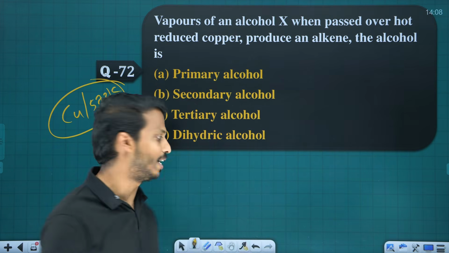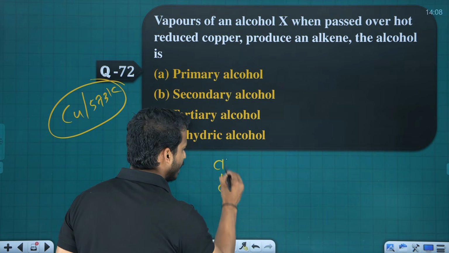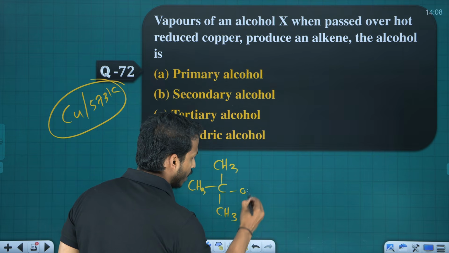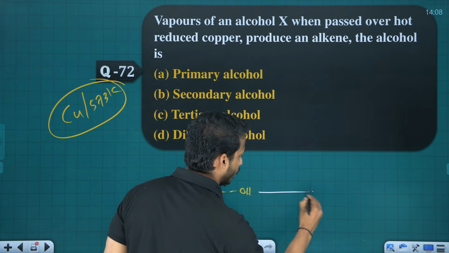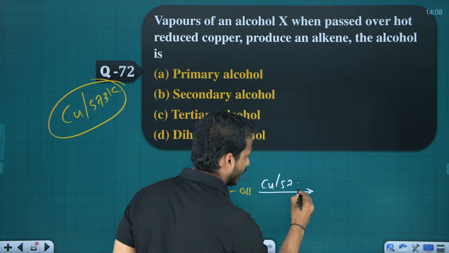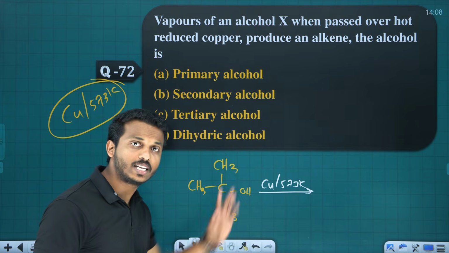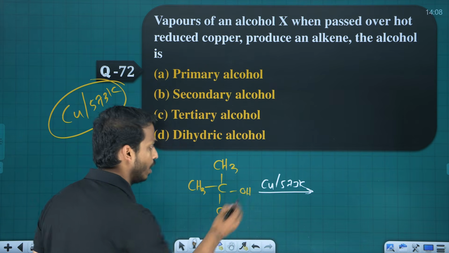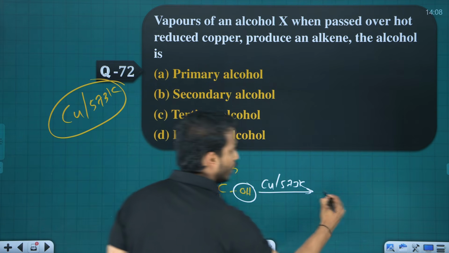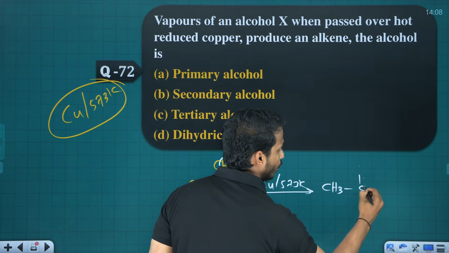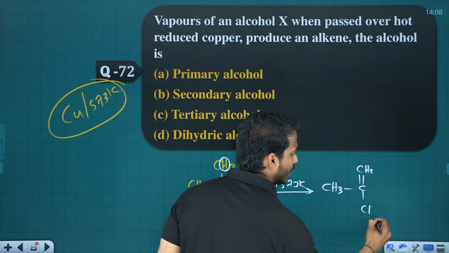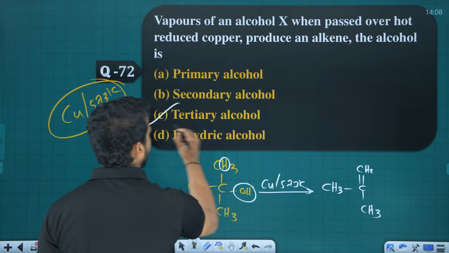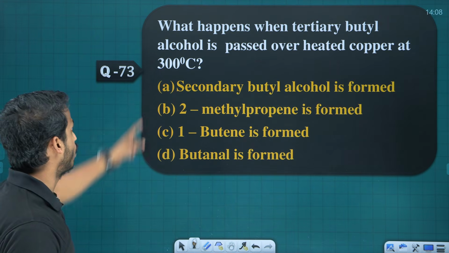Instead it undergoes dehydration. For example, let me take a tertiary alcohol, tert-butyl alcohol. When tert-butyl alcohol is treated with copper at 573 Kelvin, copper is an oxidizing agent, but tertiary alcohol does not undergo oxidation. Instead it undergoes dehydration. So OH and water are removed, and you will get the alkene. So which alcohol gives an alkene with copper at 573? That is tertiary alcohol.